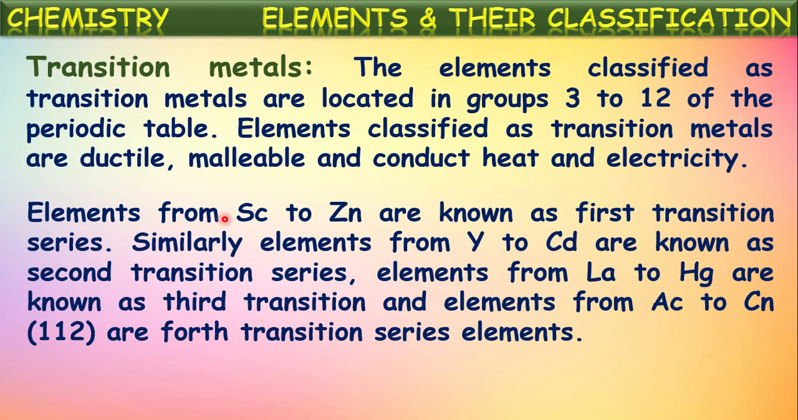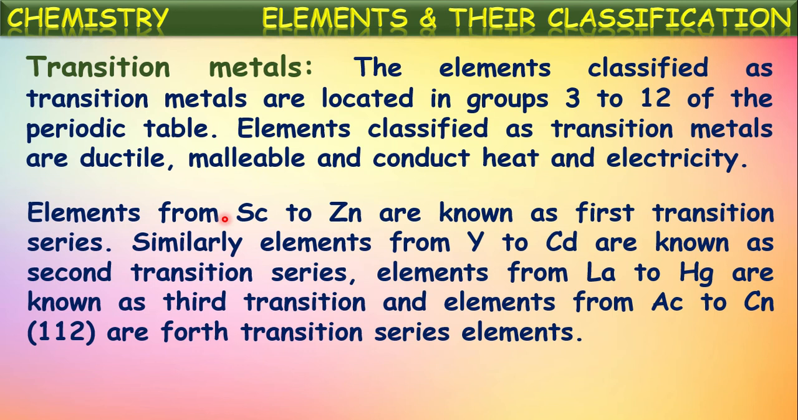Similarly, the elements in the next row, the elements from ytterbium to cadmium, are known as second transition series. And elements from lanthanum to mercury are known as third transition series. In the same way, the last horizontal row, actinium to copernicium, these elements are known as fourth transition series elements.